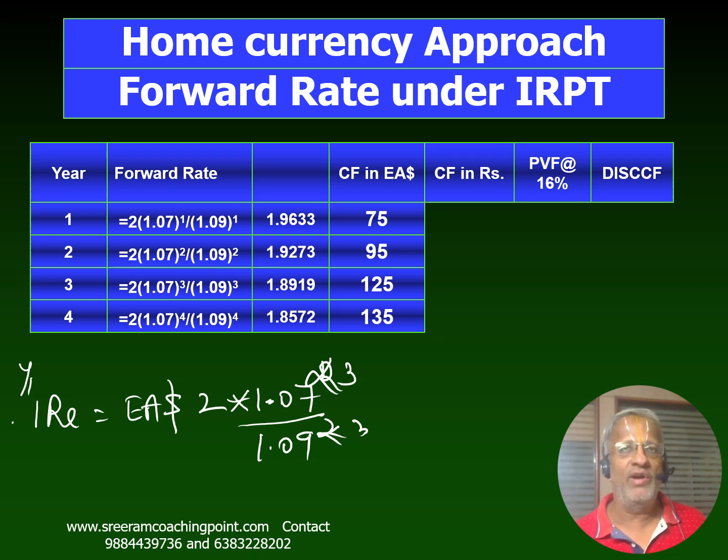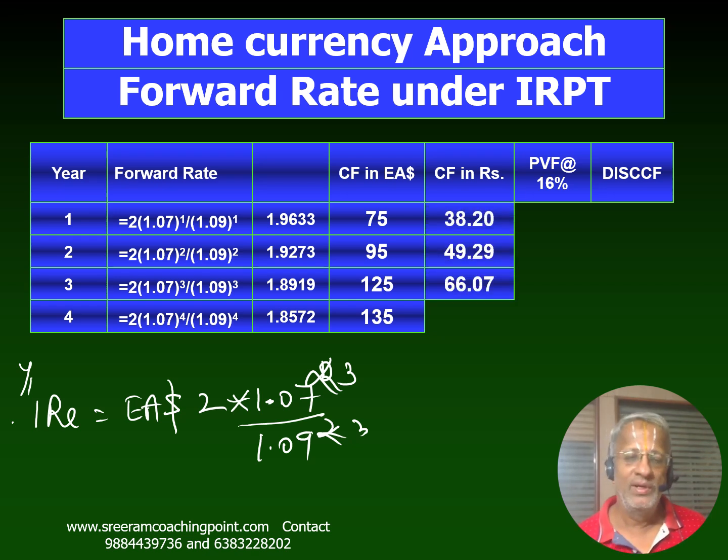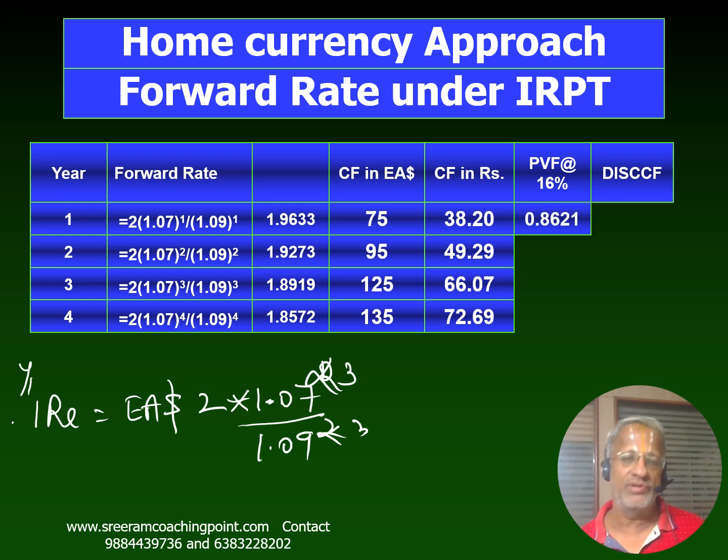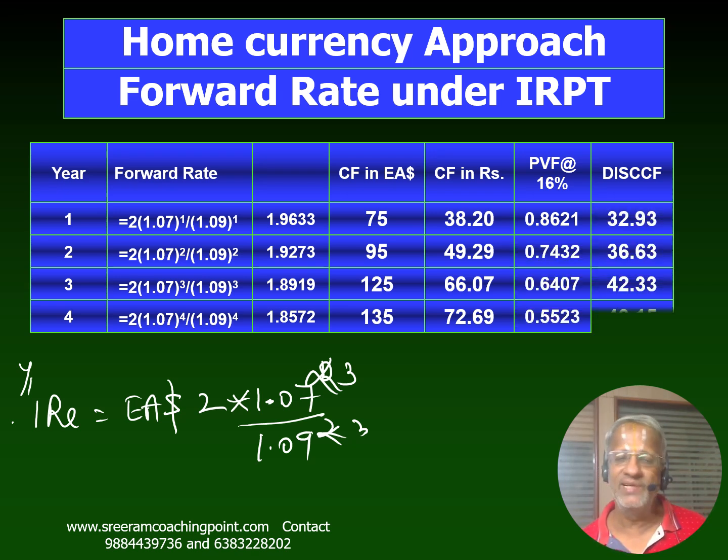Generally for a direct quote we just multiply; in this case we have got to divide. So 75 divided by 1.9633 should give you 38.20, and on the same lines we are expected to arrive at the rest. The PV factor taken at a 16% cost of capital is going to be 0.8621, 0.7432, and this is a very simple